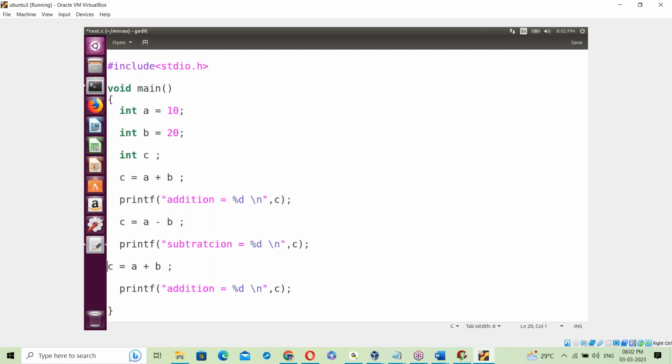Next, c equal to a into b. Here is multiplication. So this is a simple C program, this is the C program code. Next, the stdio.h header file. See, this header file also has some binary code.